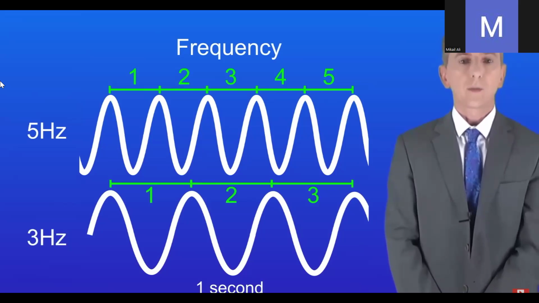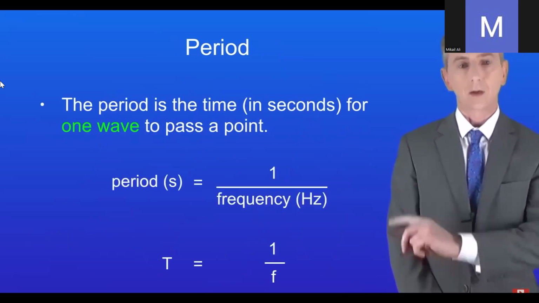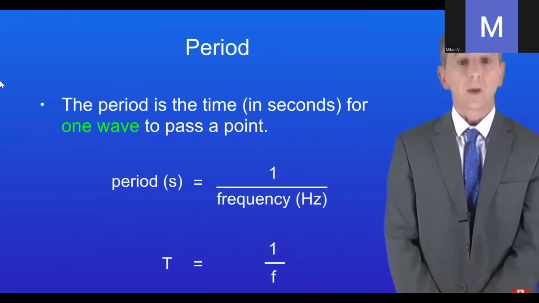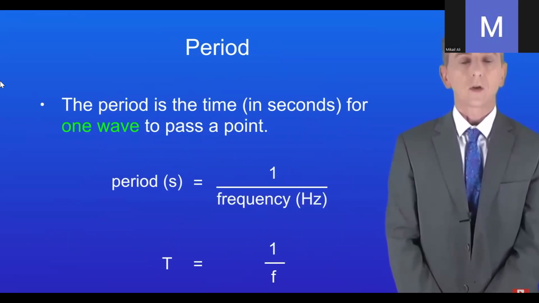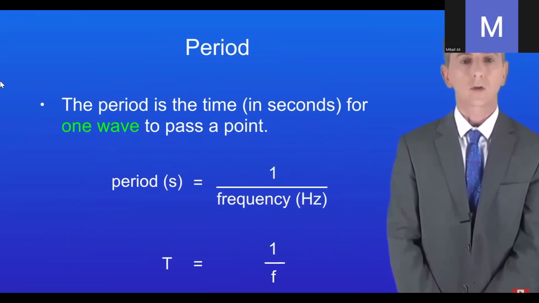Now the final property of waves is called the period. The period is the time in seconds for one wave to pass a point. We calculate the period using this equation. This is given to you in your exam, but the units are not given, so you need to learn them. The period in seconds equals 1 divided by the frequency in hertz.